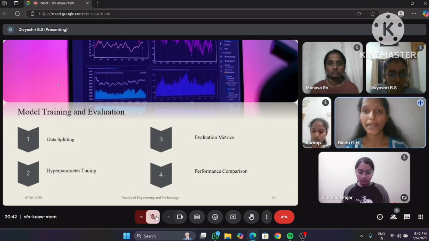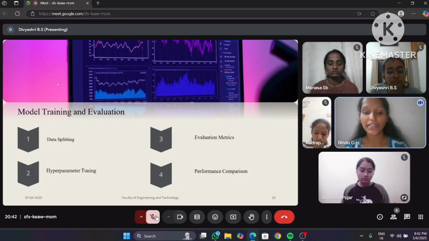Coming to hyperparameter tuning, which improves the performance. In this, we have n_estimators, the number of trees, for example 100, 200, maximum depth, minimum sample split, and maximum features.